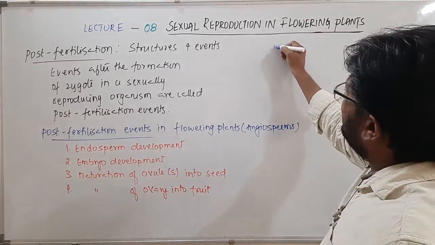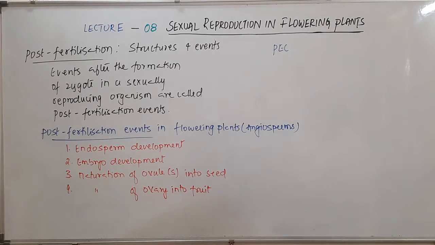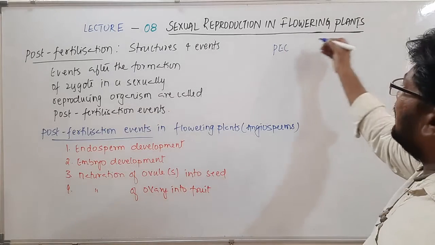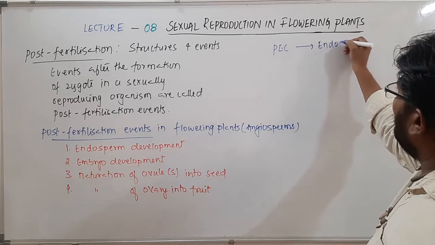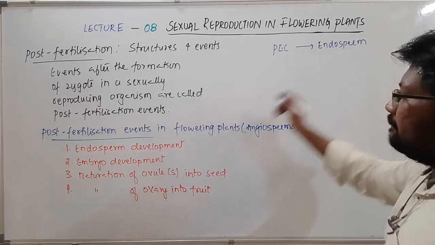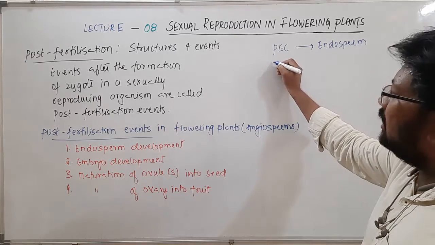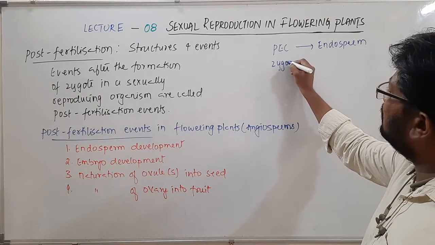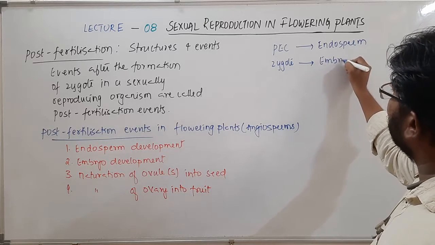Here the primary endosperm cell, which I told in the last video, is going to develop into endosperm. The next one, embryo development, where the zygote is going to develop into embryo.